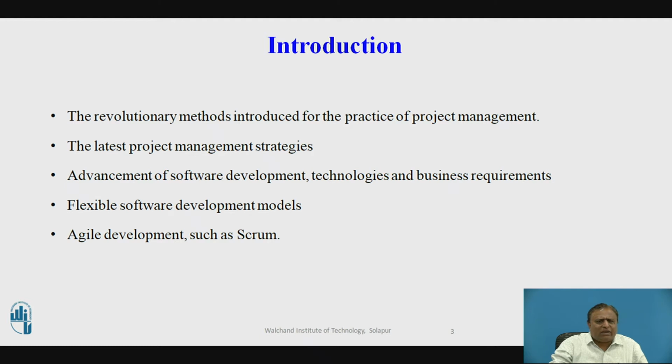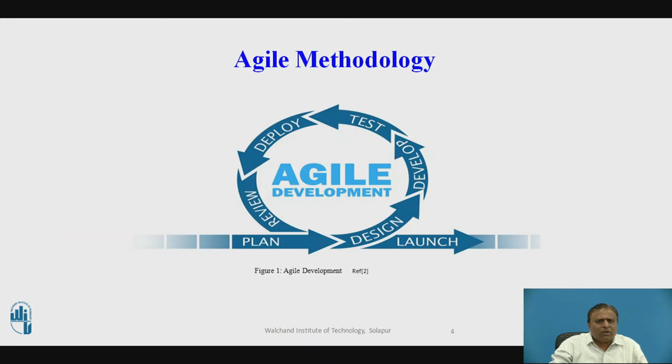Agile is an umbrella term used for identifying various models used for agile development, such as Scrum. This is the diagram of agile methodology where first we have to make the plan, make the communication, and collect the customer requirements. Then we have to design those requirements by using detailed design, high level design, and architectural design. Then we have to develop that software, code it, develop different programs of that software, then test those programs and deploy that module to the customer.